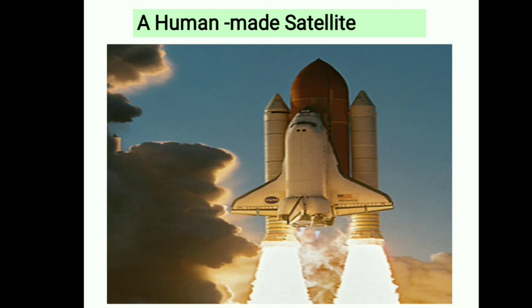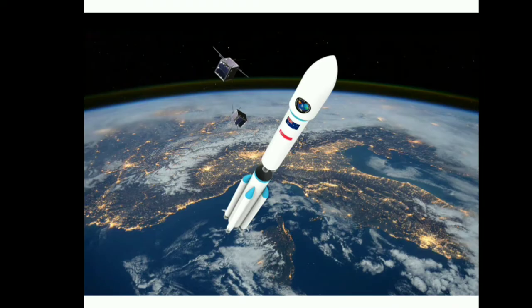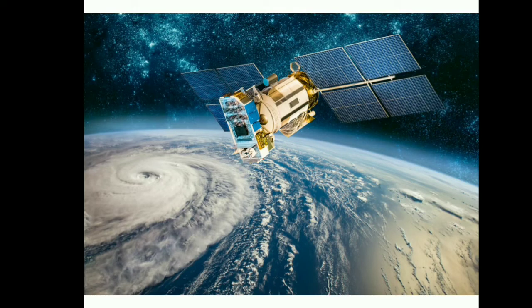So this is the rocket. Some rockets are launched by various countries. After launching, the main machine is set in orbit of the earth and rotates around the earth, and it gives information through radio waves to our radio stations or television stations.